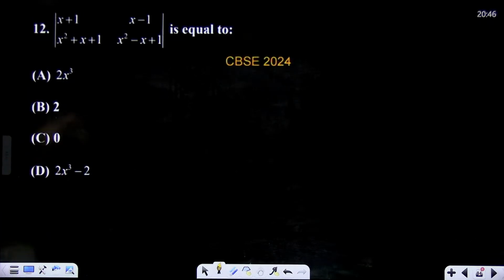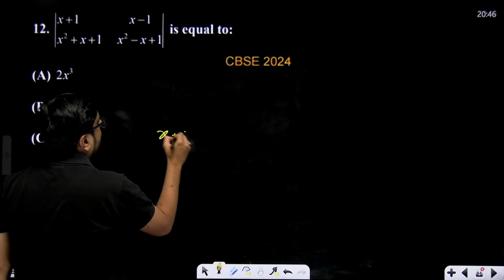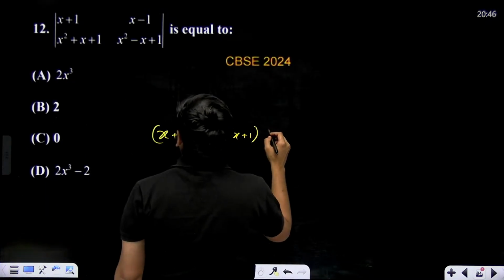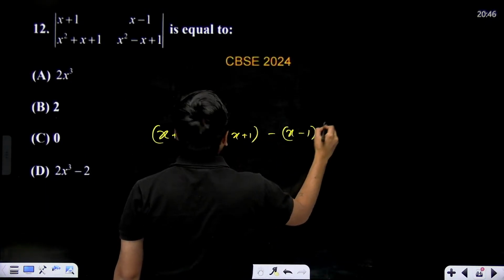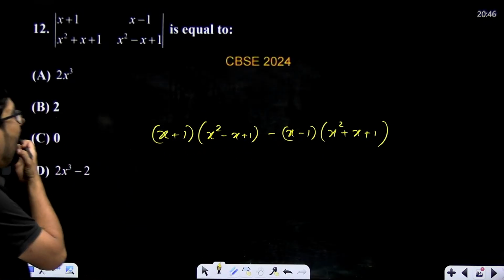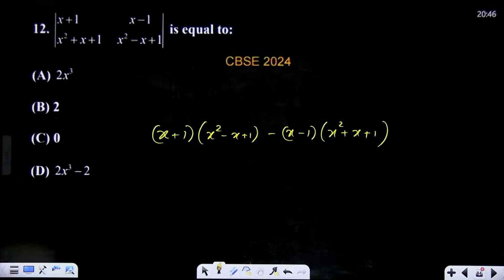Now, for example, this question came in MCQ, 2024, last year only. So x plus 1 multiplied with this and x minus 1 multiplied with this. What should you do? Simply multiply only. x plus 1 multiplied with x square minus x plus 1, minus x minus 1 multiplied with x square plus x plus 1. This you'll have to solve.